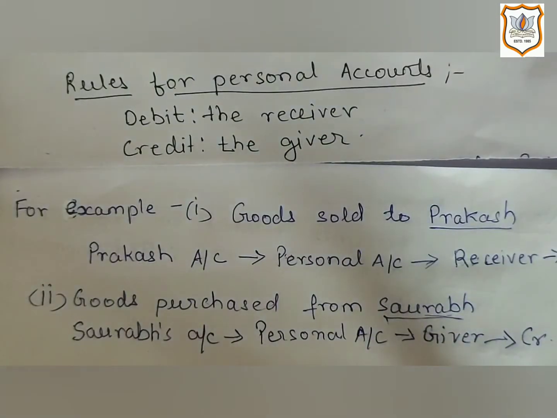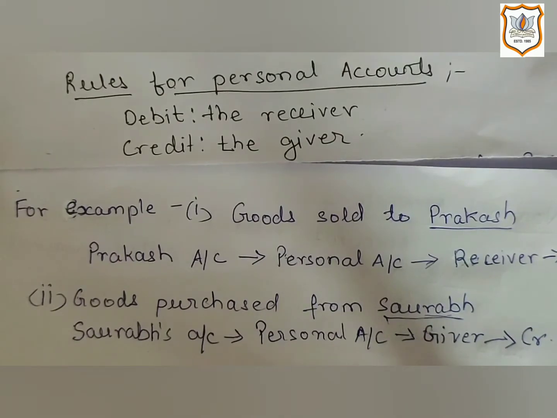Now you must be thinking why we will consider Saurabh as giver. If we have purchased goods from Saurabh, then he must be receiving cash for goods sold by him. But no, he has not received cash yet. He will receive it in future, as this transaction is a credit transaction. As here the name is given, no cash word is mentioned, which indicates that it is a credit transaction, that we have learned in the previous video. So in the current situation, he is the giver of benefit in the form of goods. So his account will be credited.